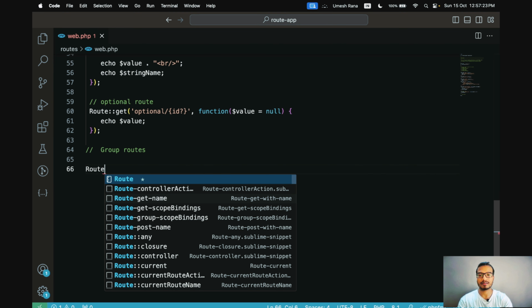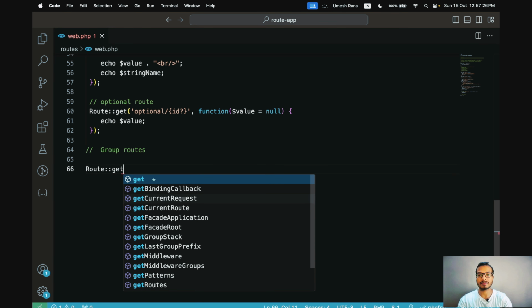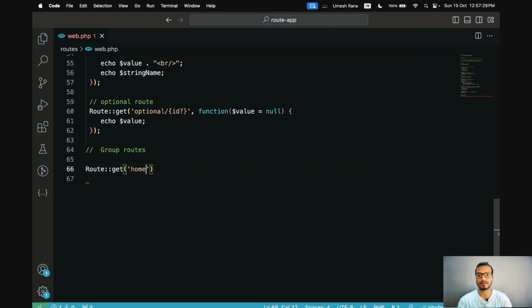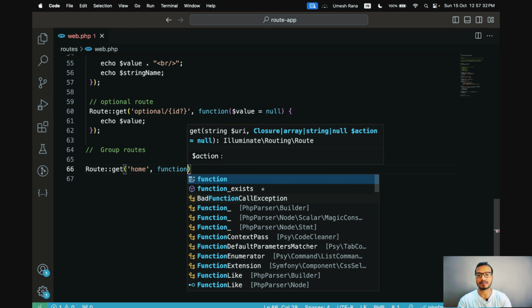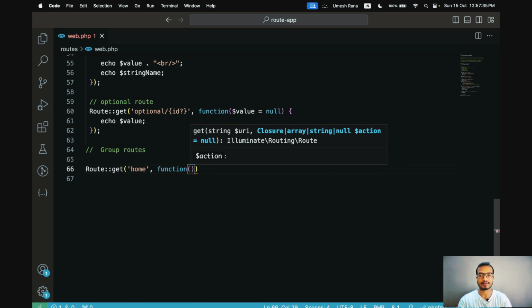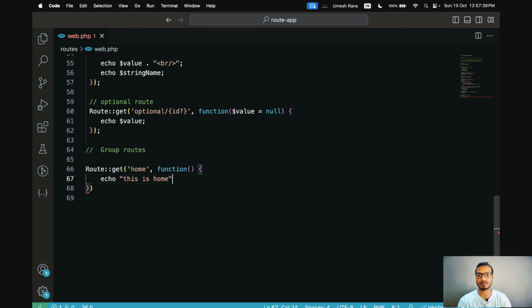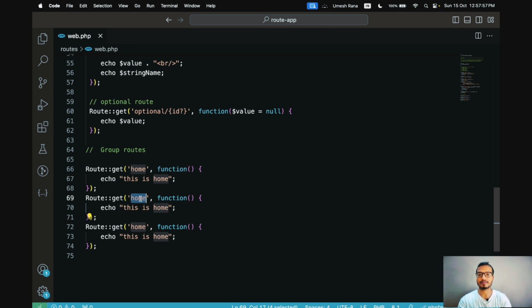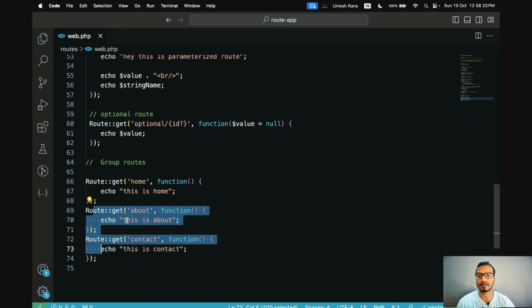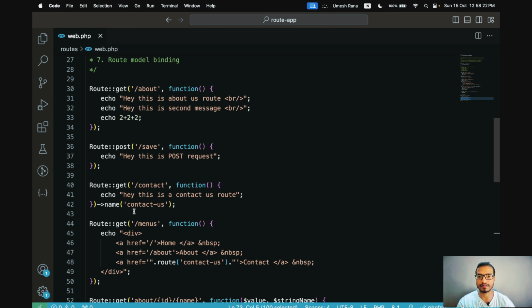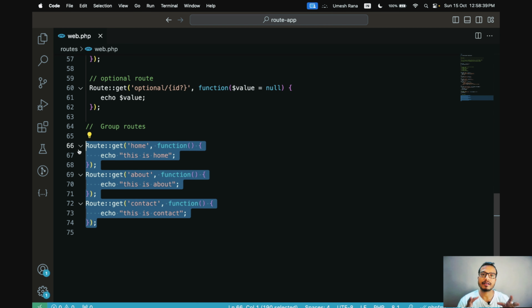So initially, let's say I will create some route, like again I will create home, and inside this I will create a function, and simply I will just echo message home, and I will duplicate these routes quickly. Yes, that's it. Home, about, and contact. Yes, so now you can see we have created the same routes, that is home, about, and contact. These about and contact are already created at the top. We can see about and contact. Now I will create a separate route in which I will group these routes together.